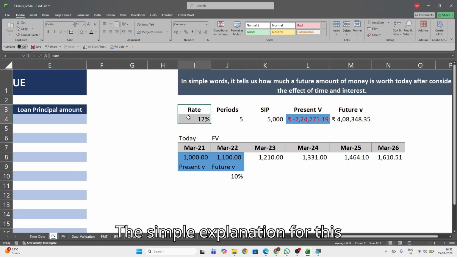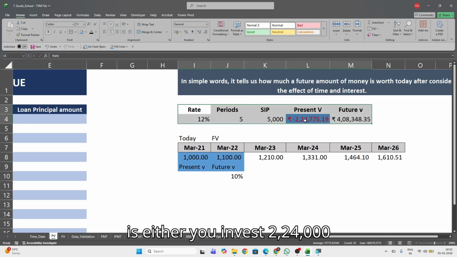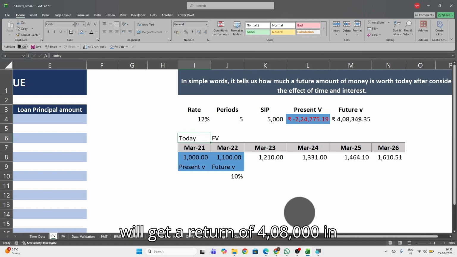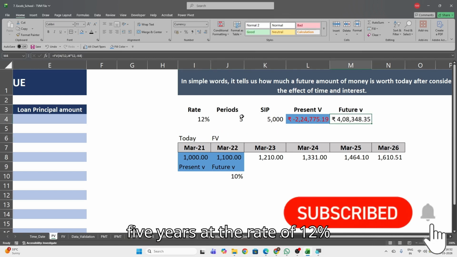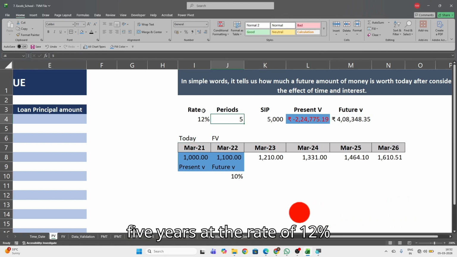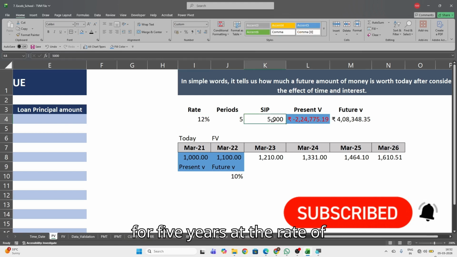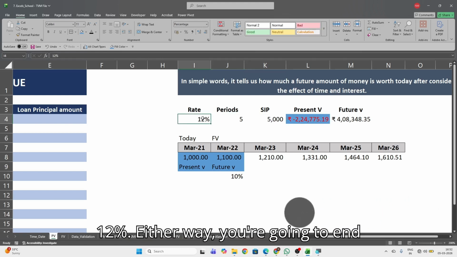The simple explanation for this is, either you invest 2,24,000 at the same time, zero period, on today's date. After 5 years you will get a return of 4,08,000 in 5 years at the rate of 12%, or else you invest 5,000 every month for 5 years at the rate of 12%.